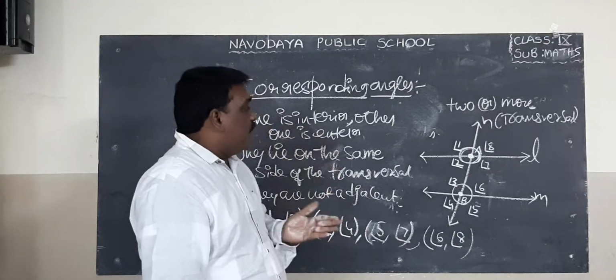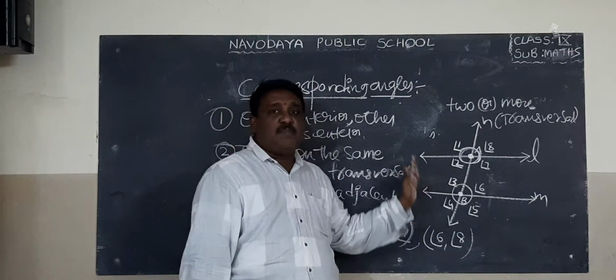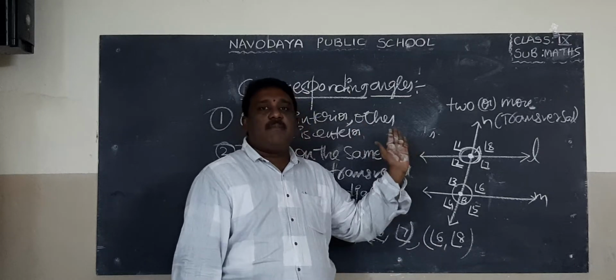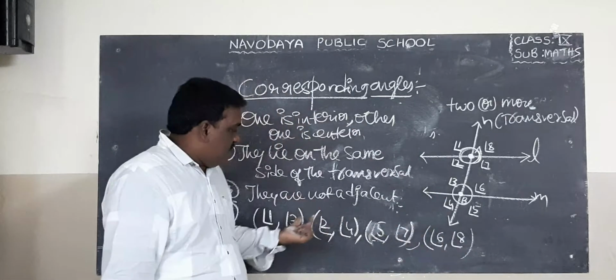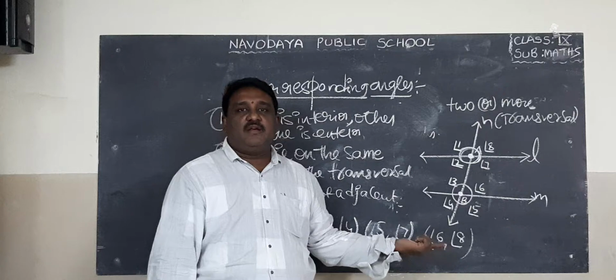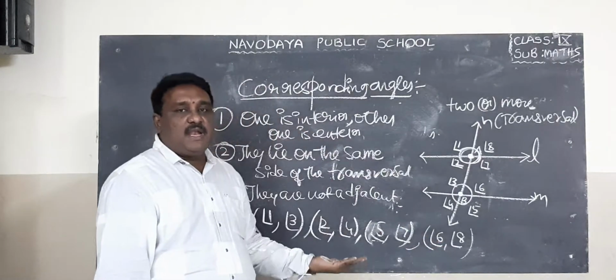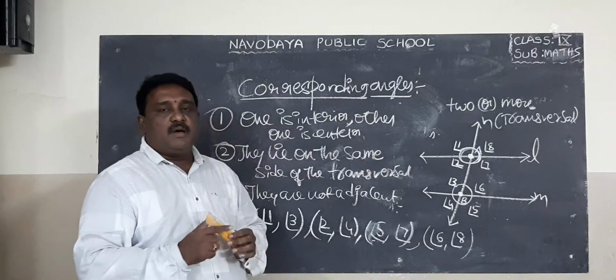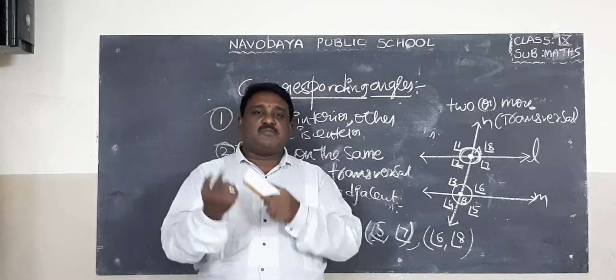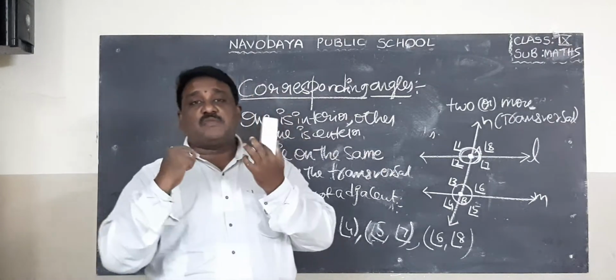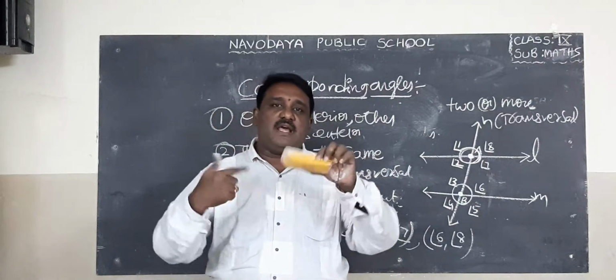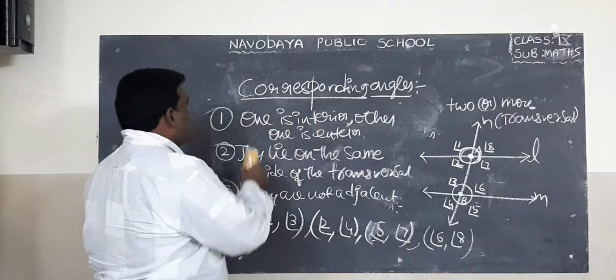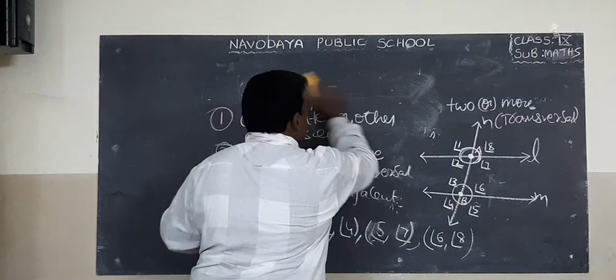And one point to remember, if the lines are parallel, suppose L and M are parallel to each other, then corresponding angles are equal. Remember, if the lines are parallel, corresponding angles are equal. If corresponding angles are equal, then the lines are parallel. That is about corresponding angles.